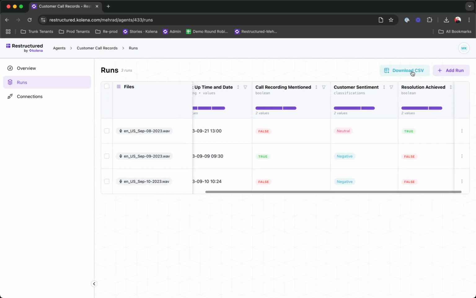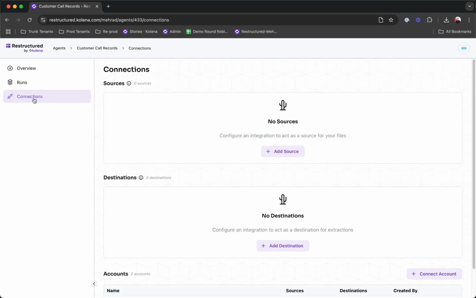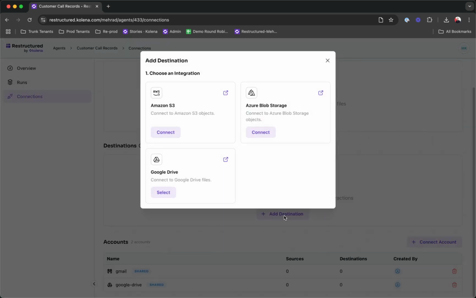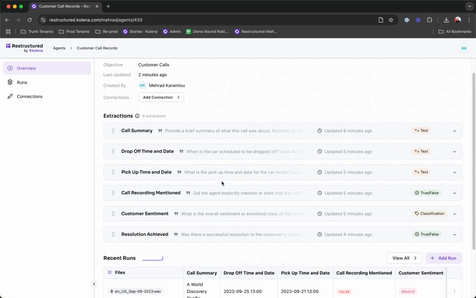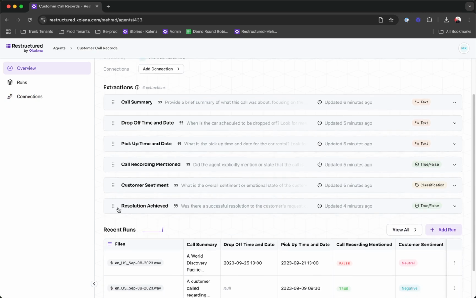You can go ahead and download this as a CSV, or you can set up your connections with your sources and destinations so that this information appears automatically in your destination and it is picked up automatically from your sources. And just like that, you've set up an agent that will help you streamline the customer call processing.